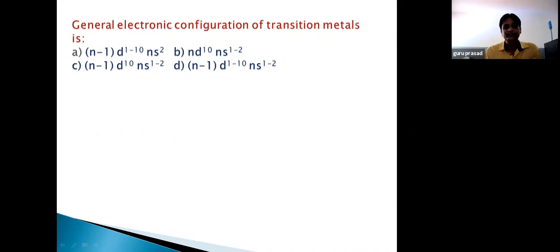If there are no unpaired electrons, the substance is said to be diamagnetic. Similarly, if unpaired electrons are present, then it is said to be paramagnetic. So if mu is equal to 0, then it is diamagnetic. If mu is not equal to 0, then it is paramagnetic. Ferromagnetism is an extreme form of paramagnetism.